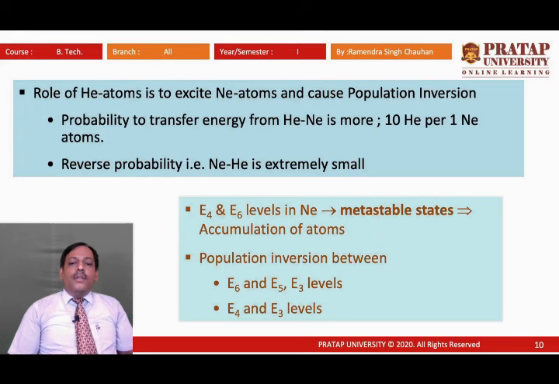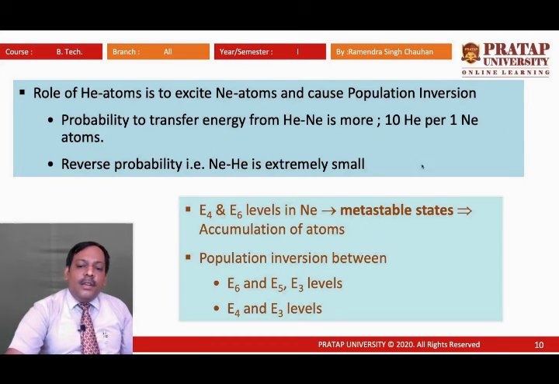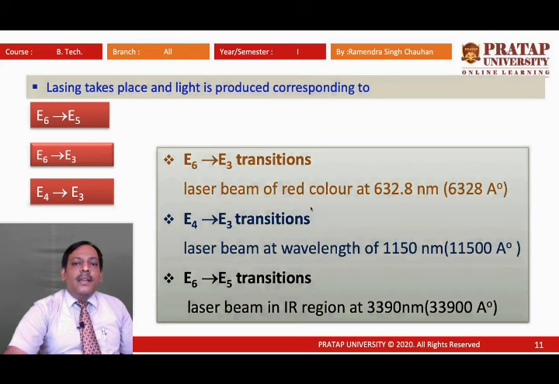Now the metastable states of neon atoms are E4 and E6, and the population inversion takes place between E6 and E5, E6 and E3, and E4 and E3 levels.